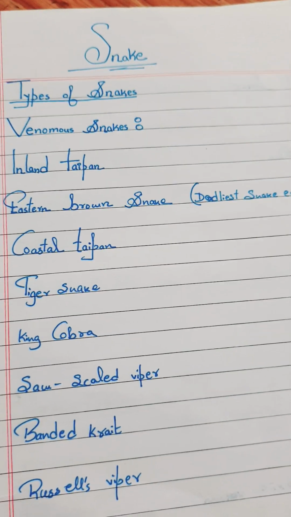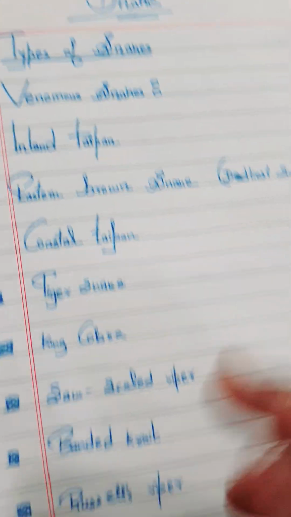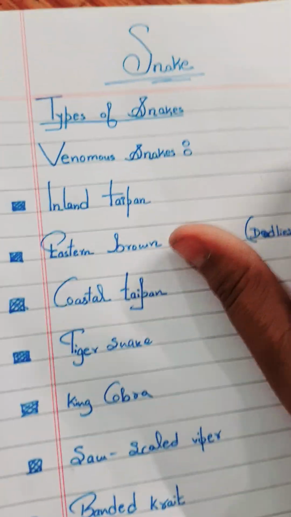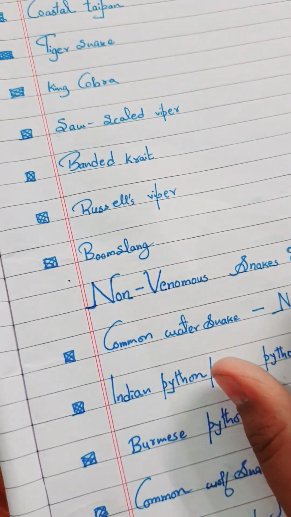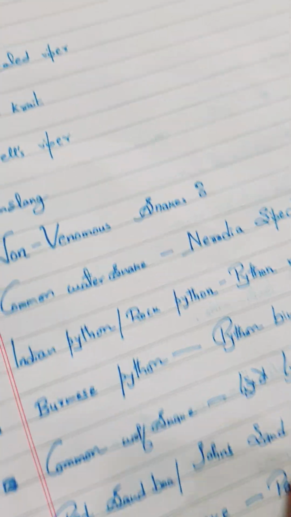It is about snakes and their venom. So the topic is snakes. First, why know what a snake is? We have to know its types. There are two types of snake: venomous and non-venomous. These are some names of venomous snakes and these are some non-venomous snakes.